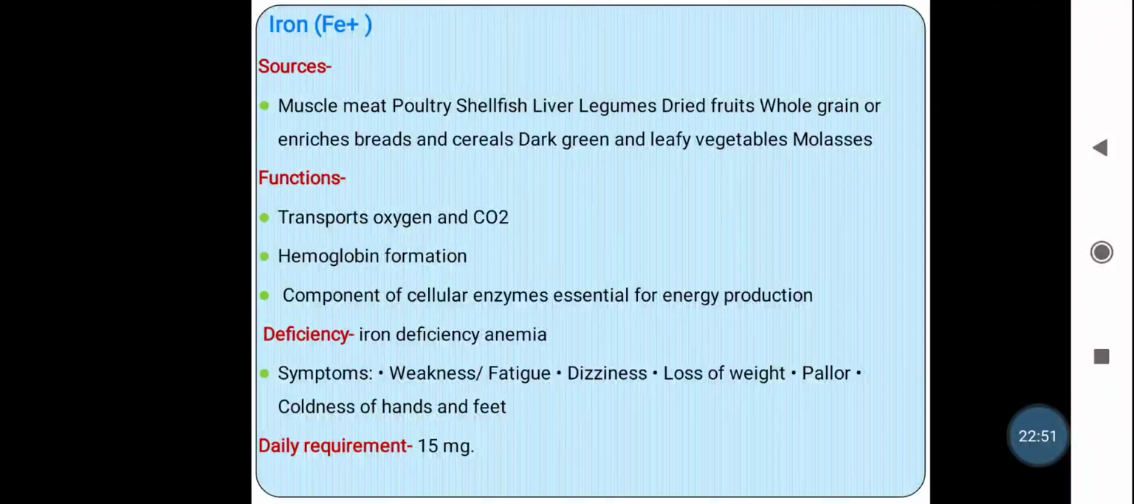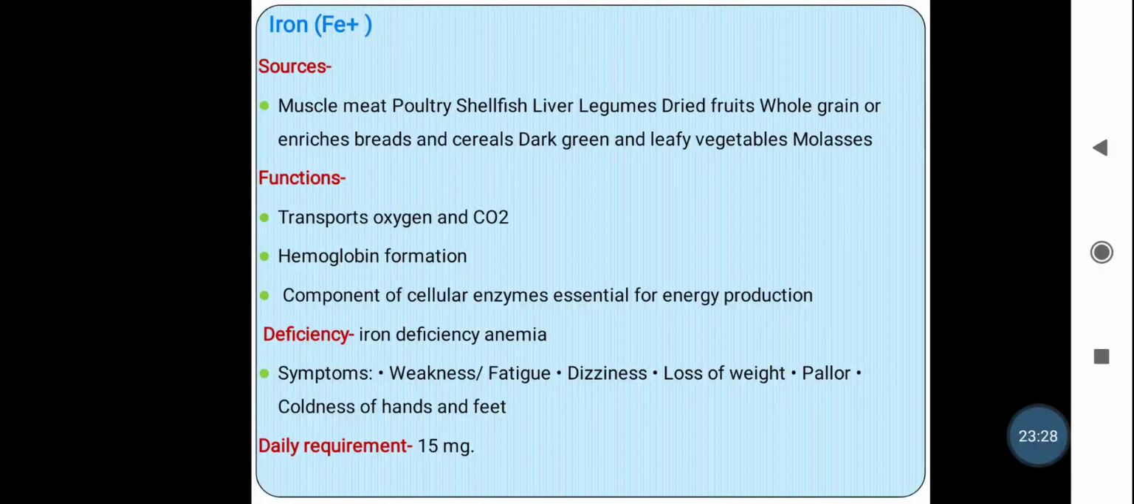It is involved in the formation of hemoglobin. Again, it is a component of the cellular enzymes which are essential for energy production. So iron is again a component of the cellular enzymes required for energy production. So deficiency of iron in our body leads to anemia. Anemia is low levels of hemoglobin in our body. As there is an iron deficiency, there is a deficiency of hemoglobin which leads to anemia.